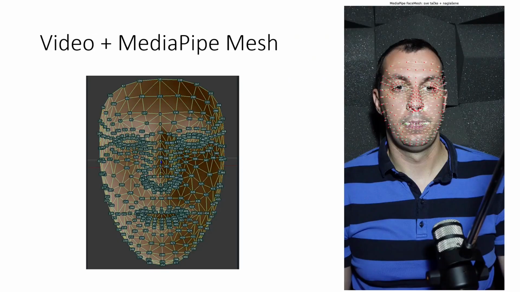Here we see the MediaPipe face mesh. MediaPipe is a real-time computer vision framework developed by Google that automatically detects and tracks facial landmarks. It provides a dense mesh of 468 3D face landmarks covering the entire face: eyes, eyebrows, lips, jawline.